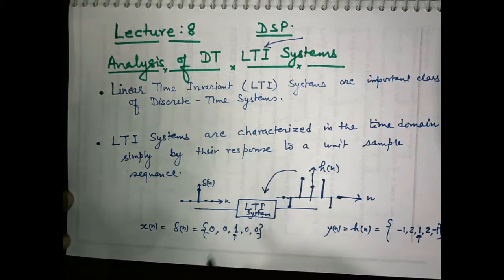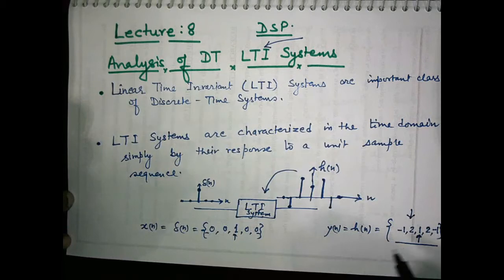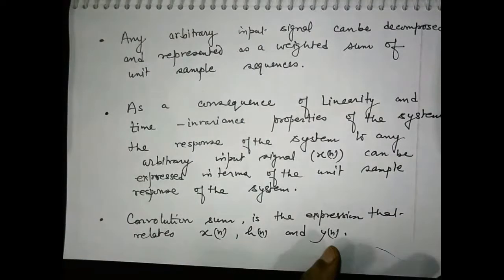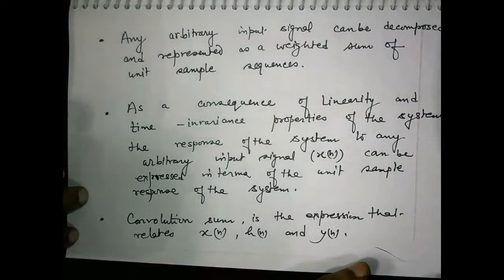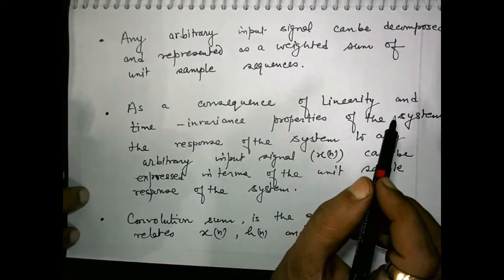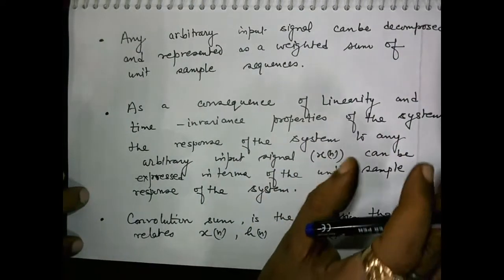So simply saying, suppose we apply some impulse to this system and we obtain this kind of output in response to this impulse, and this output is known as the impulse response of this system, and we will focus our attention on determining the output of the linear time invariant system to an arbitrary input if the impulse response is known to us.